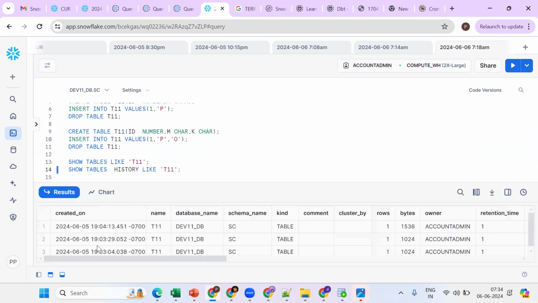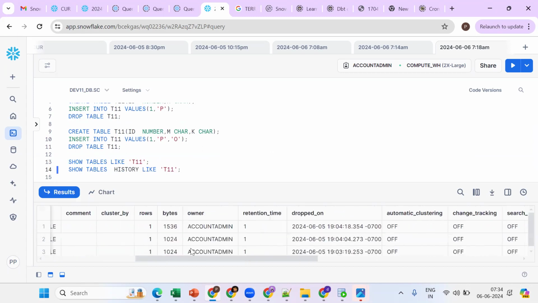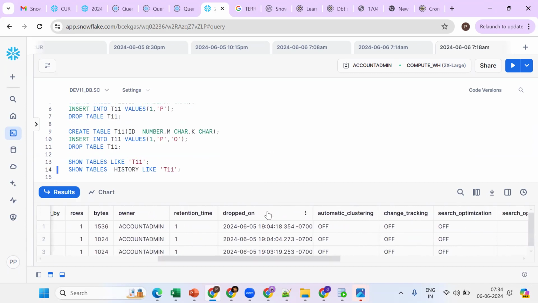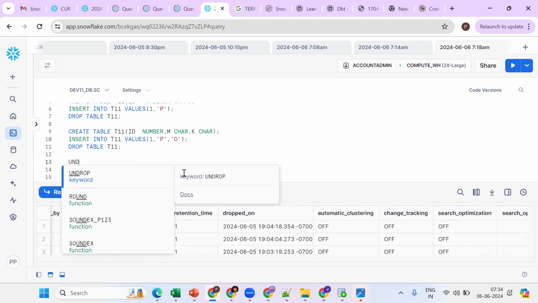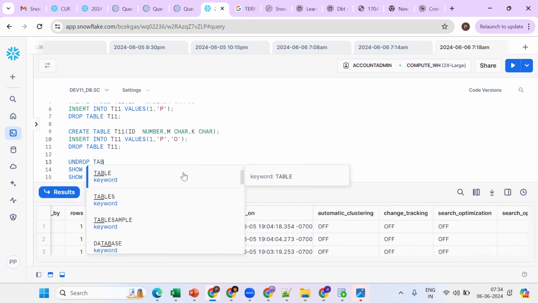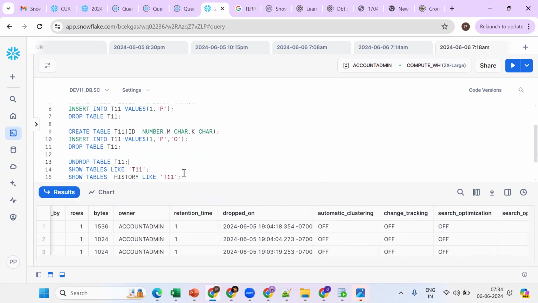Now three tables are there. Tell me, are these active tables or dropped tables? How can you figure it out? We can get this from the dropped tables also; all the tables here are dropped. Now what happens if I undrop? Which table gets undropped? The most recent one.